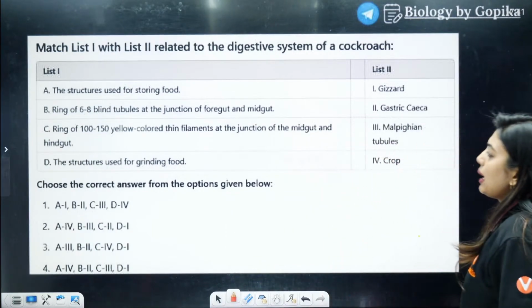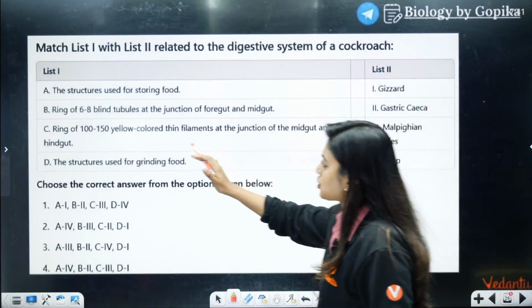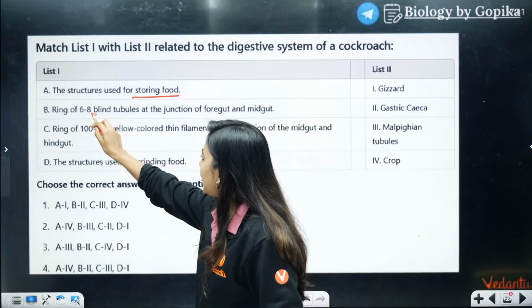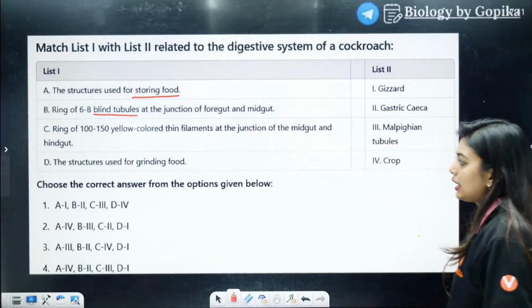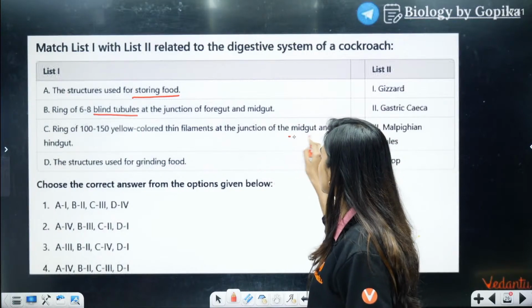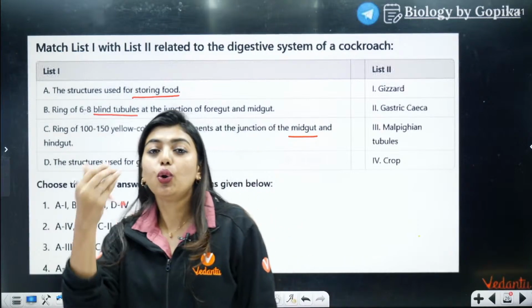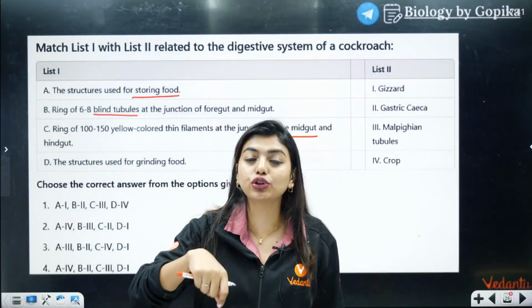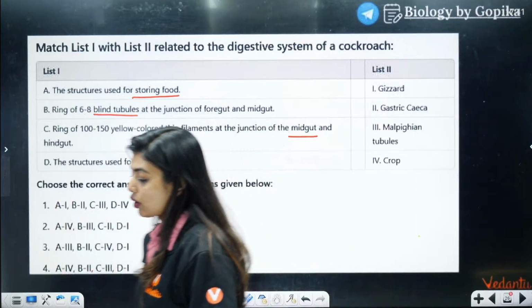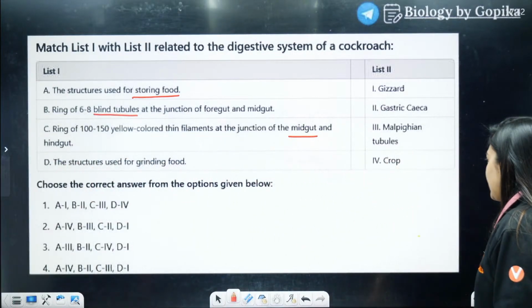Now, next question. Match list 1 and list 2 related to the digestive system of cockroach. The structure used for storing food. Ring of 6 to 8 blind tubules at the junction of the foregut and the midgut. Rings of 100 to 150 yellow colored thin filaments at the junction of midgut and hindgut. The structure used for grinding food. I have taught you this with the diagram, then I drew the diagram and taught you, then I made you a flow chart and taught you. So you cannot go wrong in this. All of you, quickly answer.